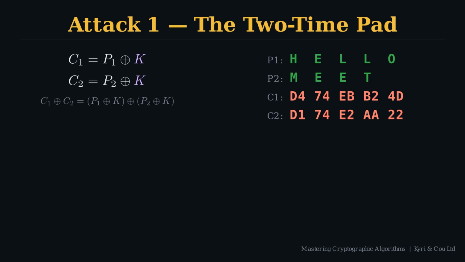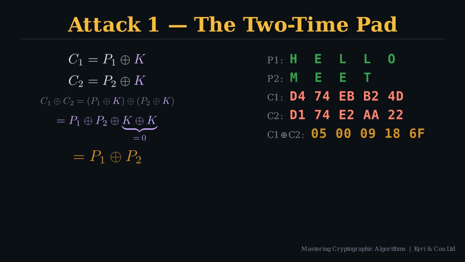Substitute what C1 and C2 actually are, and you get this expansion. P1 XOR K, XOR P2, XOR K. Look at the right-hand side. The key K appears in both terms, because both ciphertexts came from the same key. XOR is self-inverse. Anything XORed with itself is 0. K XOR K vanishes. The key cancels out the expression entirely. What remains is P1 XOR P2.